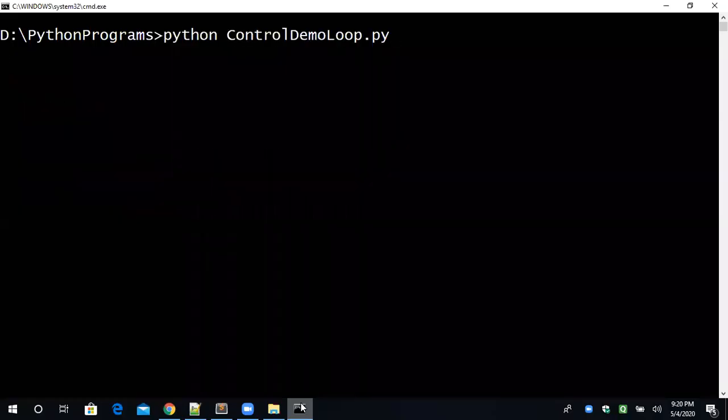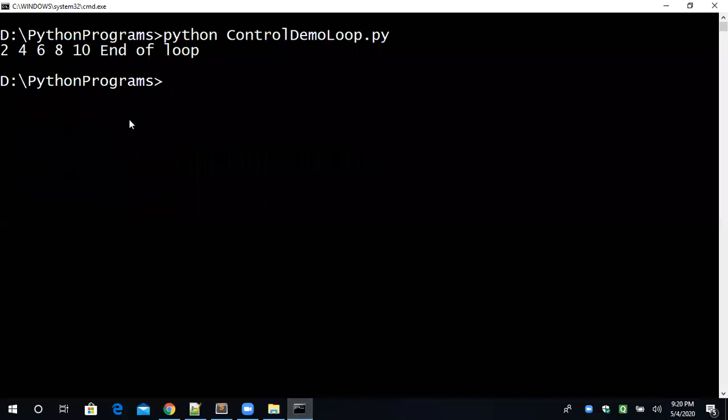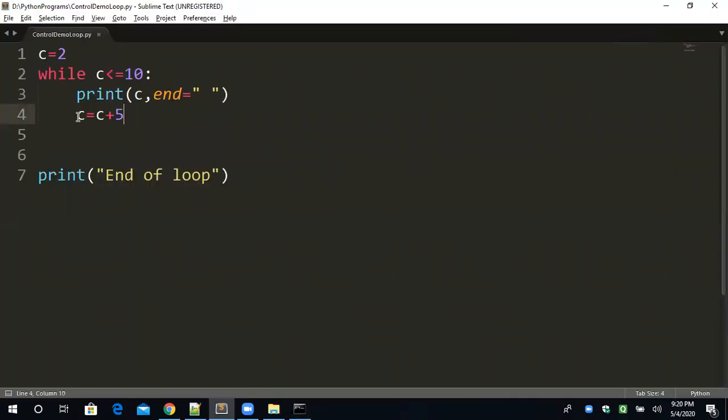Just a moment, we have to see the output of every program. Okay, fine. So this is clear to everyone. We can increase the step, like 5, no problem. Okay, just a moment. Okay, up to 7, because after that the condition will become false. Fine. So this basically controls the steps.